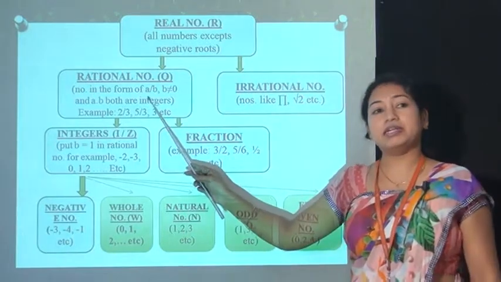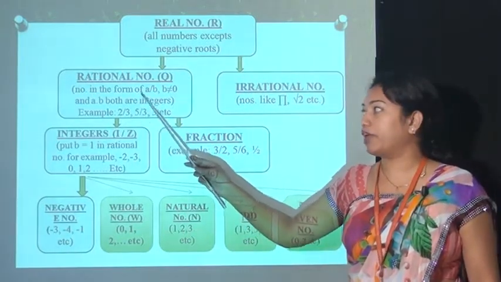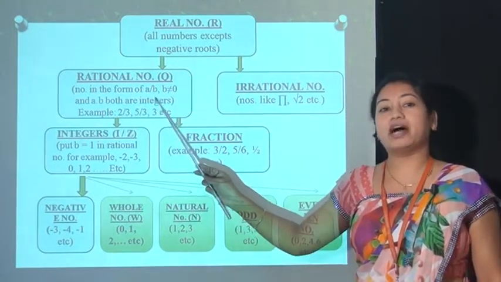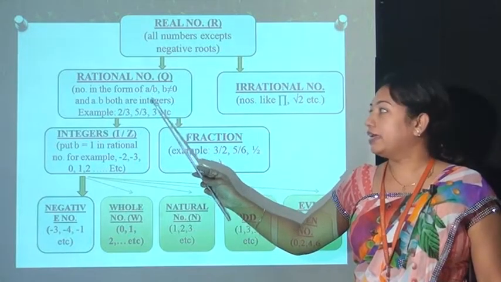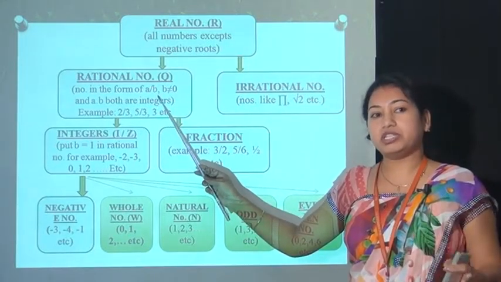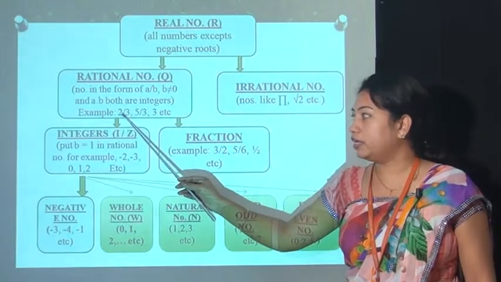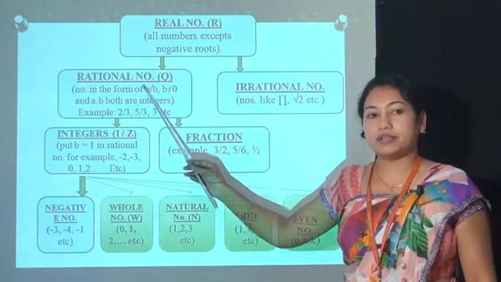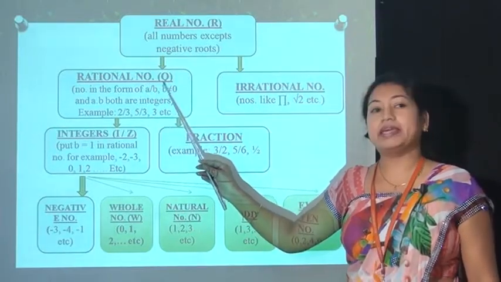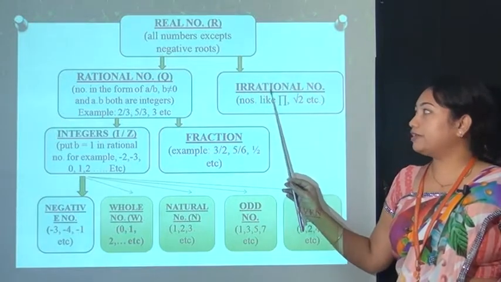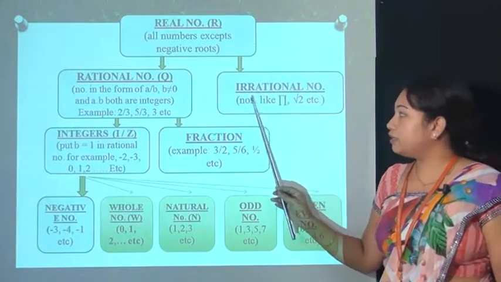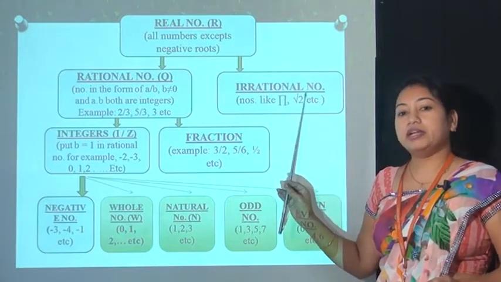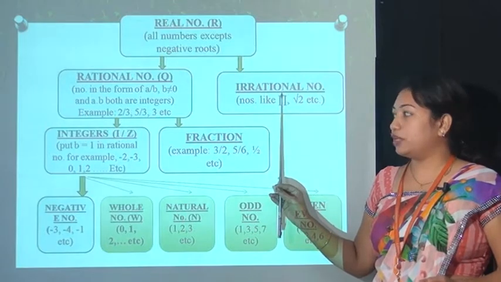Now rational numbers are those numbers which are in the form of a by b, where b is not equal to 0 and a and b both are integers. That means integers take the value either positive, negative and 0. For example, 2/3, 5/3, 3 etc. are rational numbers and it is denoted by capital Q. Now further is irrational numbers. Irrational numbers include all the exponential functions, pi, all the square root numbers.